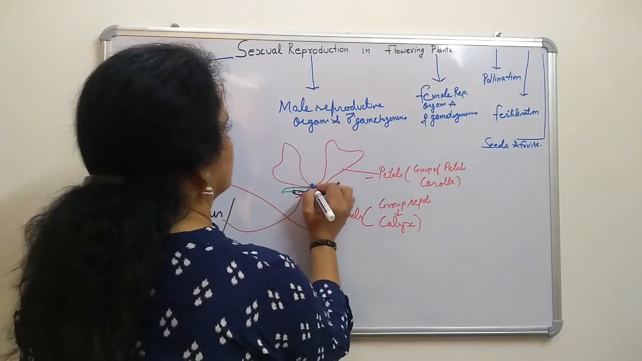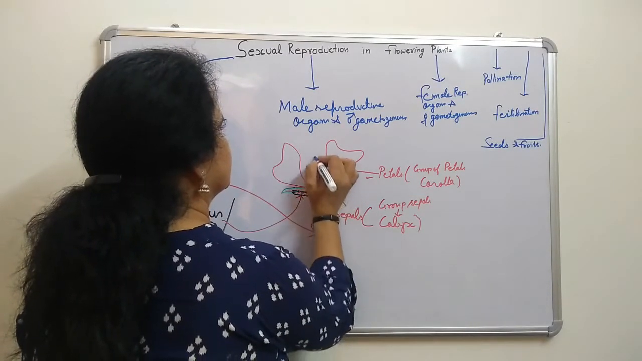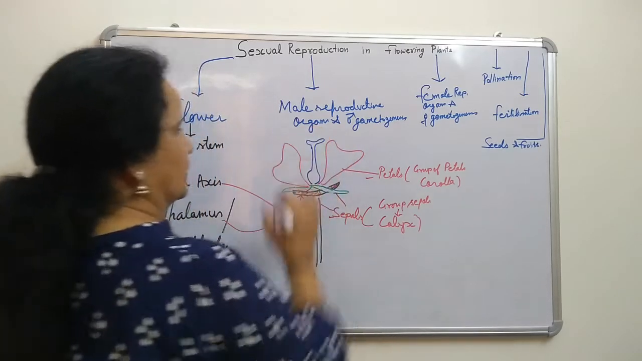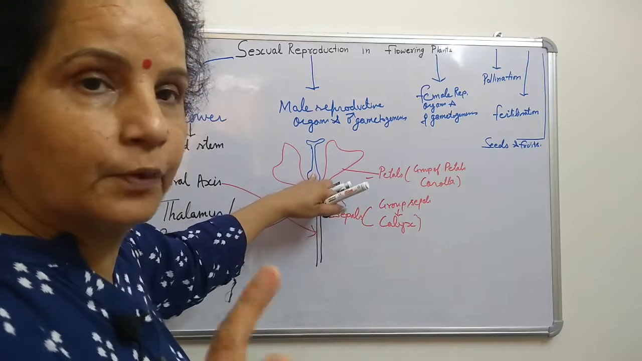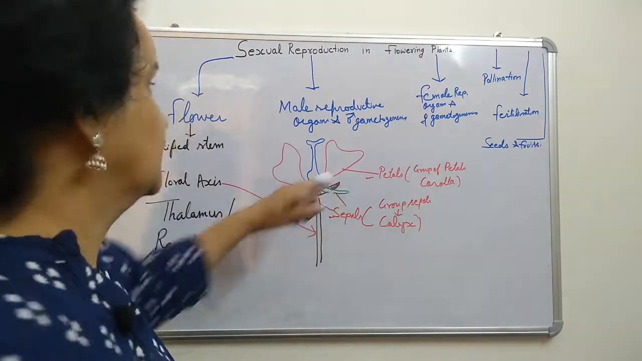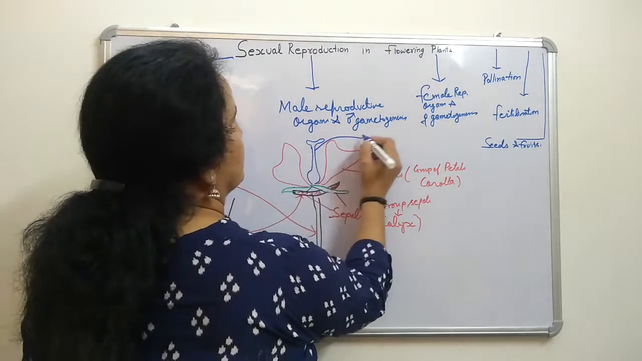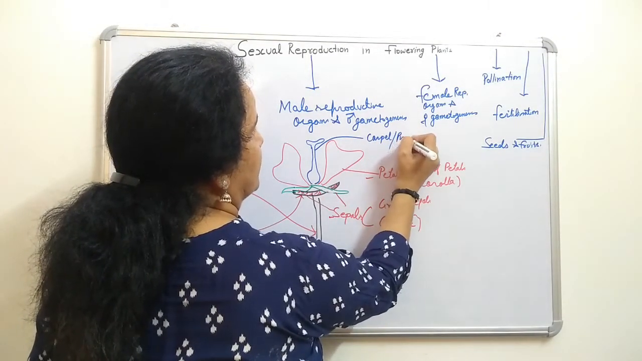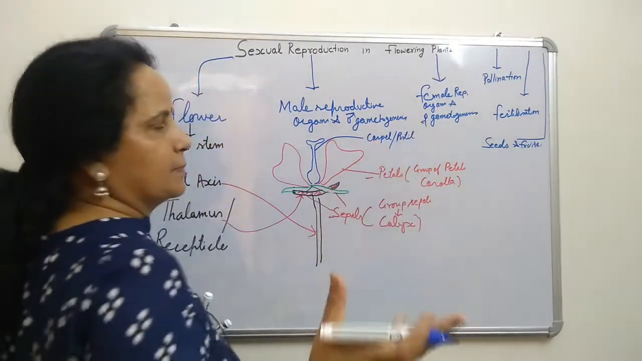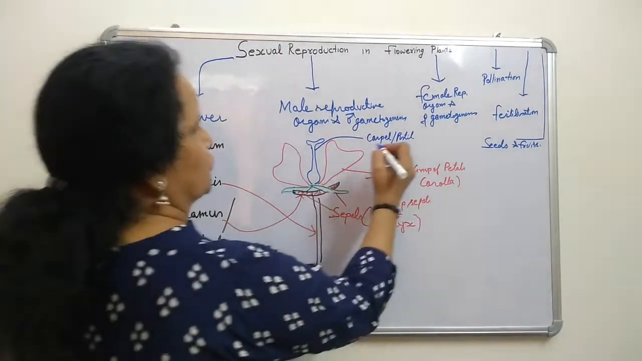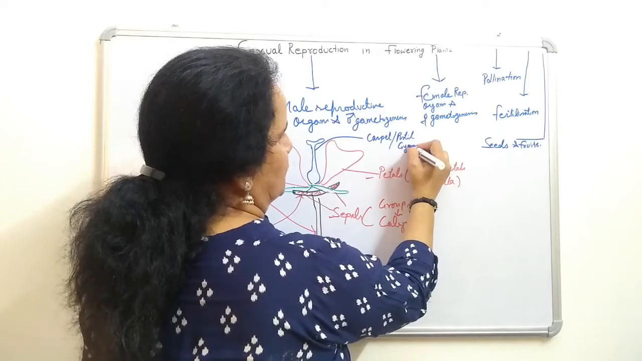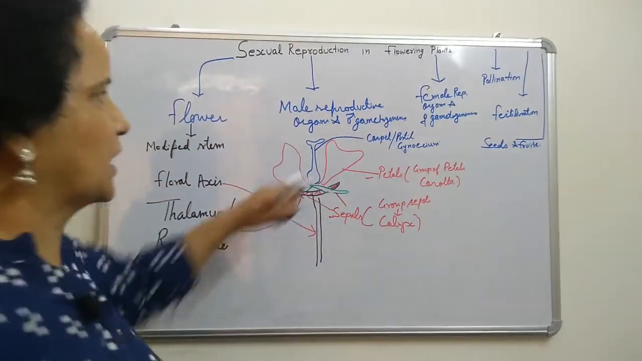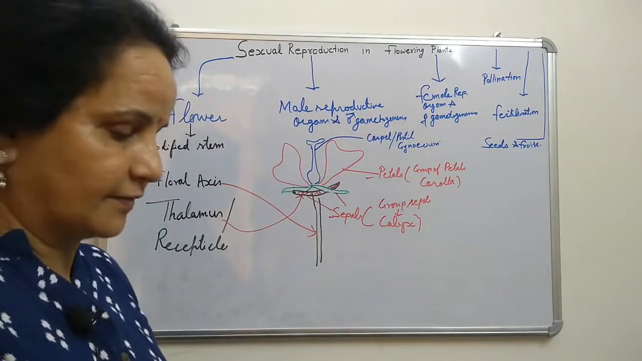We will draw this one, the bulging part, then cylinder-like, then this one, right? This is the female reproductive part or female reproductive organ, which is called carpel or pistil. When a number of carpels or pistils are there, that is called gynoecium. These are carpels.